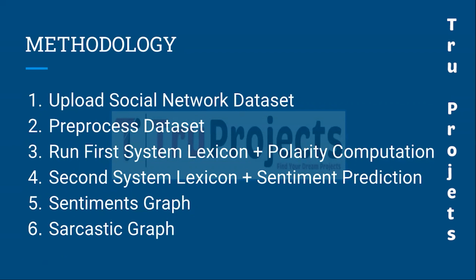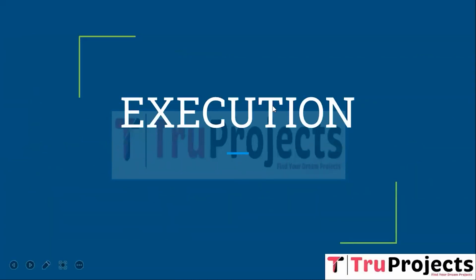And the fifth module is Sentiment Graph. This module generates a graph or visualization to display the distribution or trends of the sentiments detected in the dataset. And the sixth module is Sarcastic Graph. This module generates a graph or visualization to illustrate the occurrence and distribution of sarcastic messages within the dataset. And now, the execution of the project.